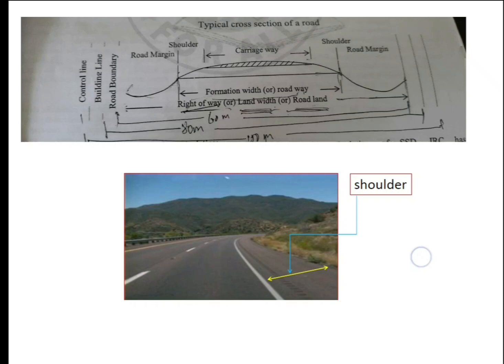Another thing is the surface of the shoulder should be rougher than the normal traffic lanes. It should be given some undulation, otherwise drivers will develop the habit of using the shoulder regularly like a carriageway, but the shoulder should be used in case of emergency only.